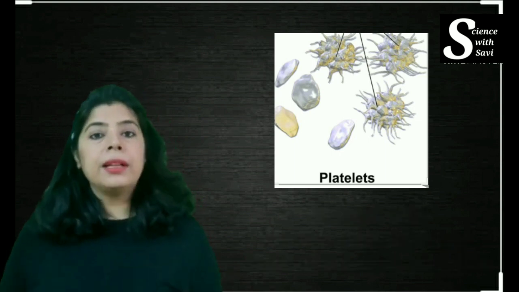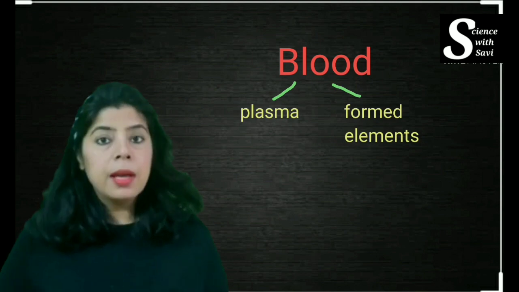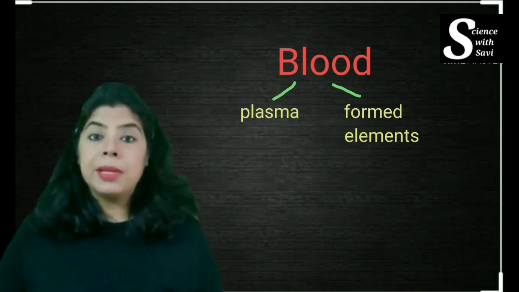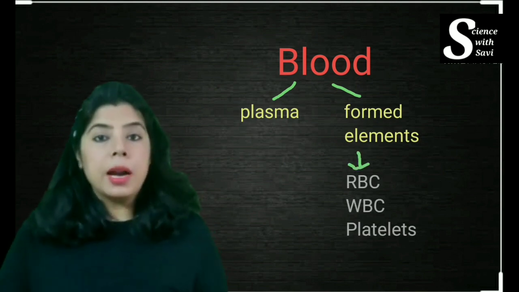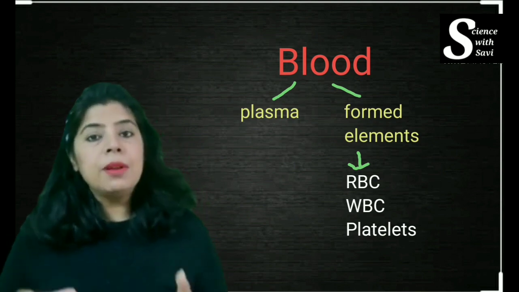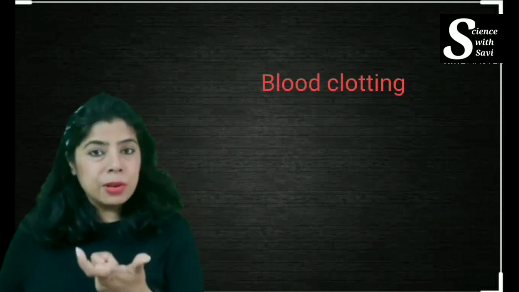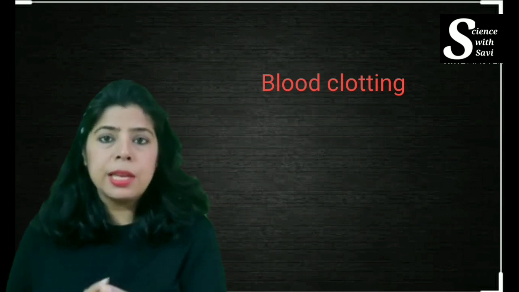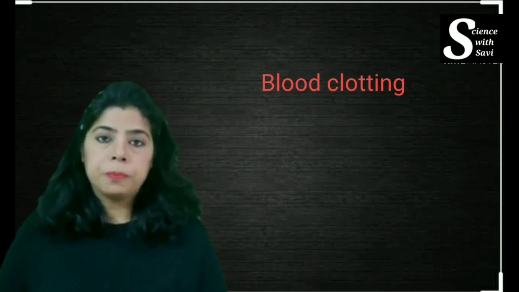So we have seen that the blood contains the blood plasma and the formed elements. The formed elements are again of three types: RBC, WBC and the blood platelets. With this, I will move to the next part. I will discuss a little bit about clotting. It is not there in your book, but it is really helpful for you. So I'll just take 2 minutes and talk about clotting.